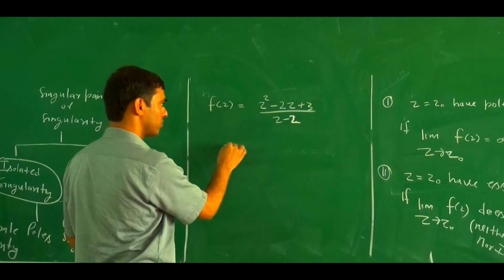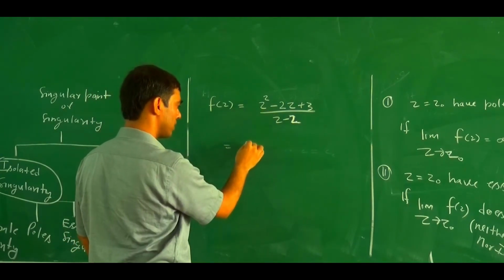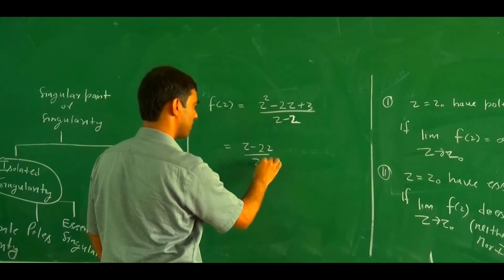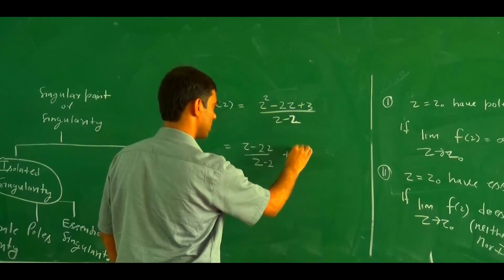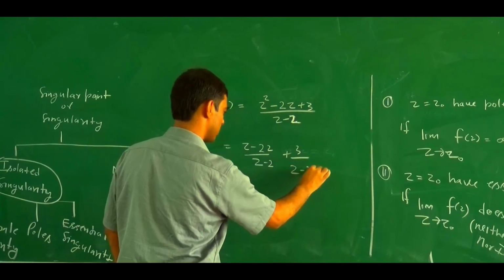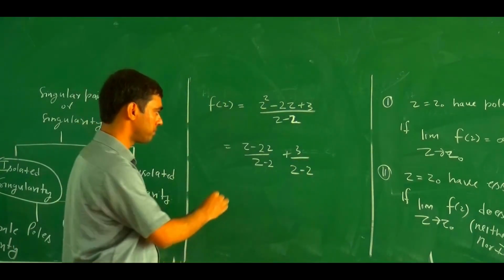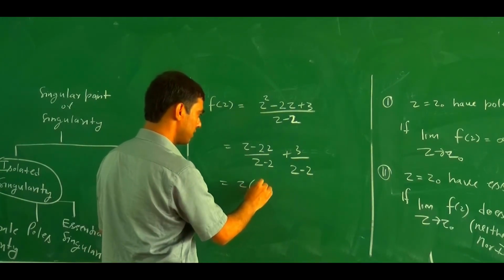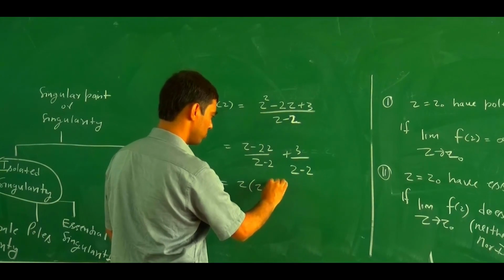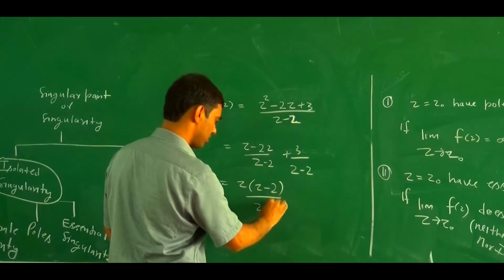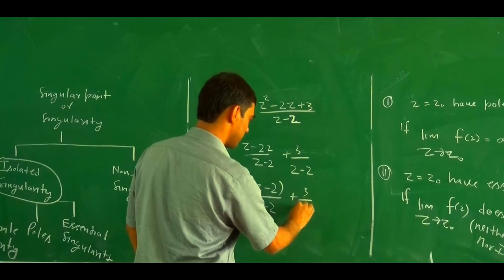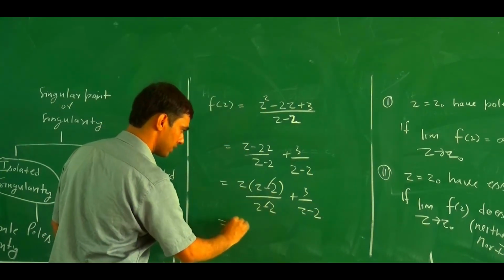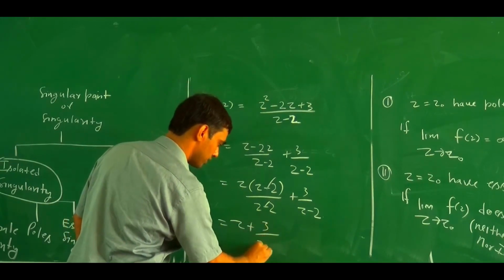So if we expand, z square minus twice z divided by z minus 2, plus 3 divided by z minus 2. If we take z outside, this becomes z times z minus 2 divided by z minus 2, plus 3 divided by z minus 2. So this cancels out, and this becomes z plus 2 plus 3 upon z minus 2.